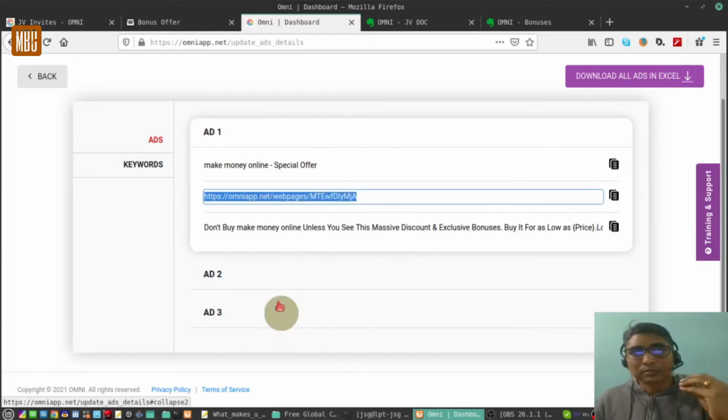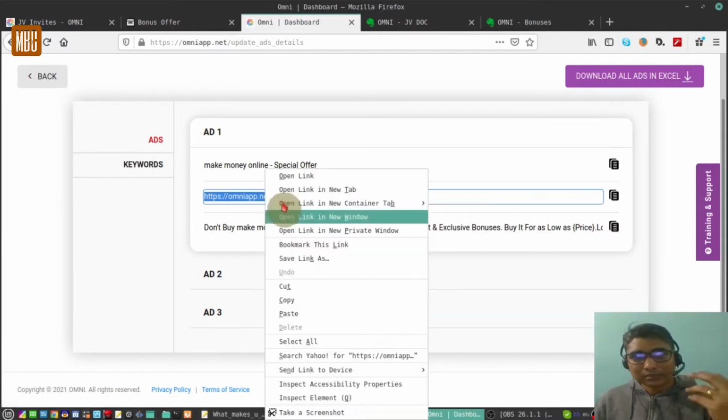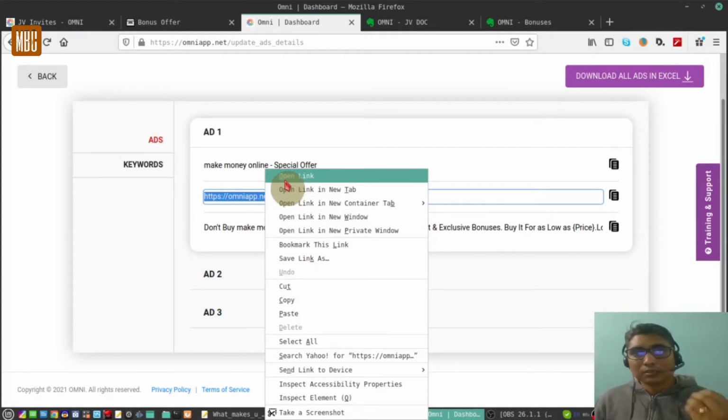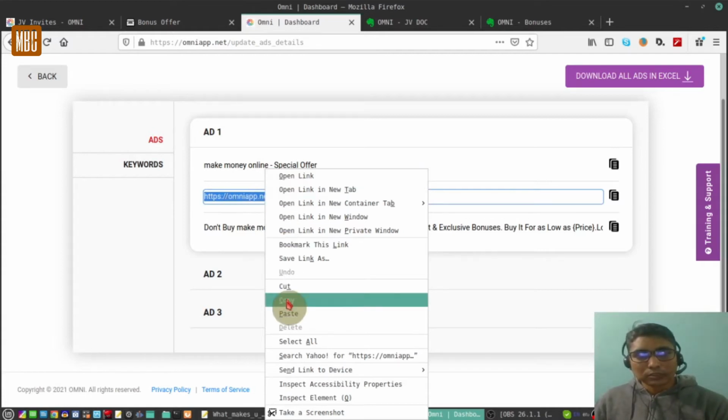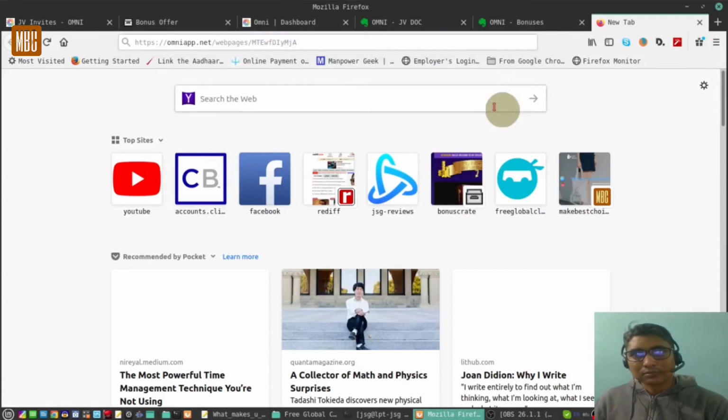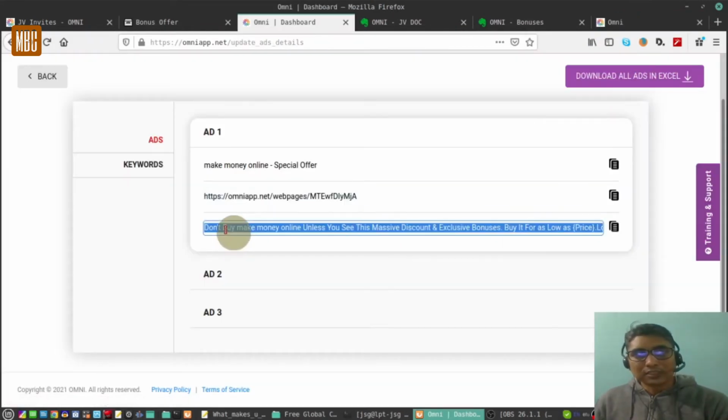Of course we could not publish the page because of limitations in the demo version, but only one page could be published. I'm showing you the URL of that page. When you buy the software, after it is online, the page that we developed, the link or URL of that page would be shown here. So copy and paste it over here. So this is the page. You have to give this in your Bing ads. This is the description that you have to give, and it just generates the ads for you. So you just need to get this ad and publish it in your Bing ads. So this is as simple as that.